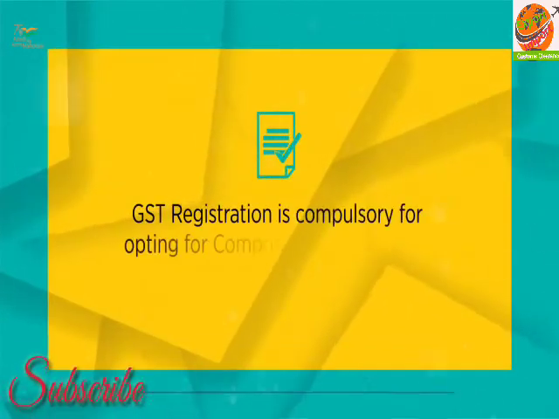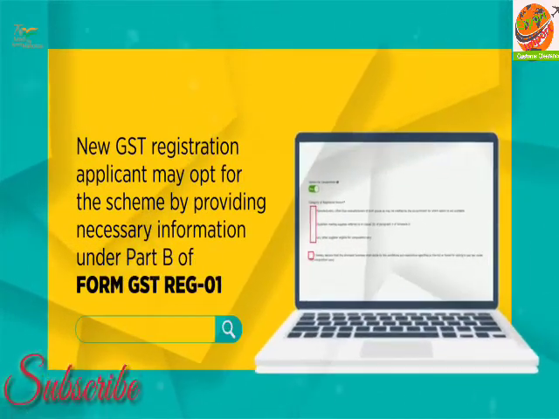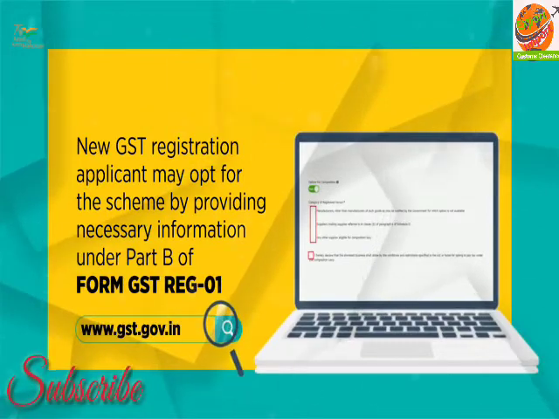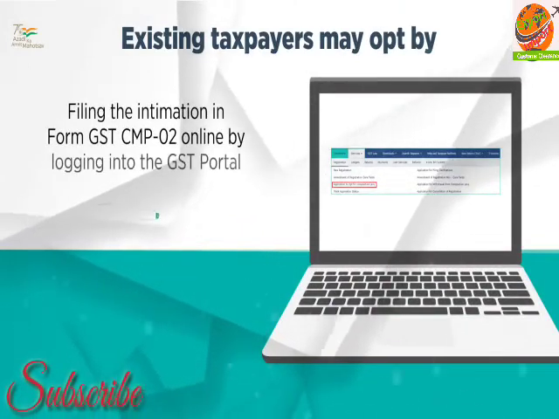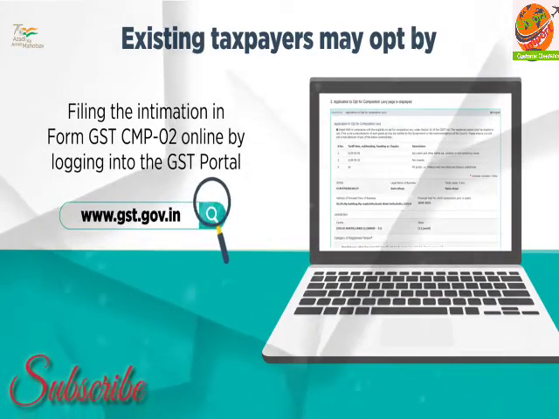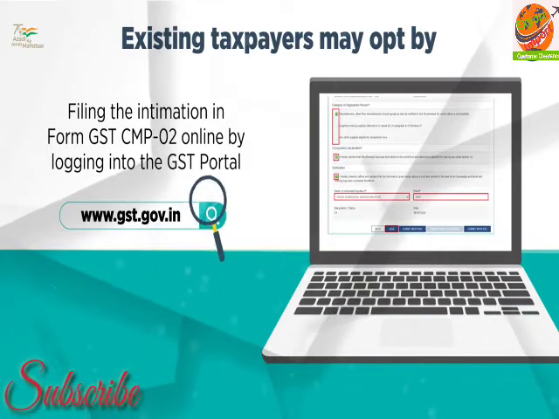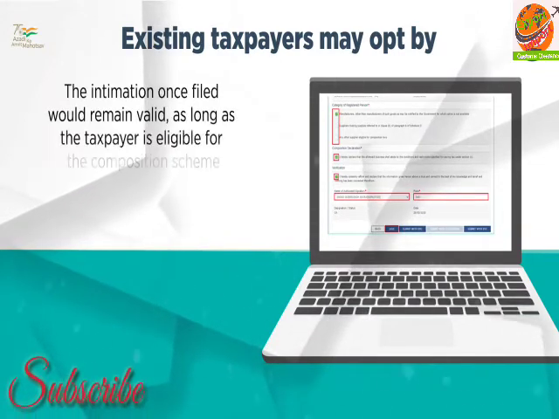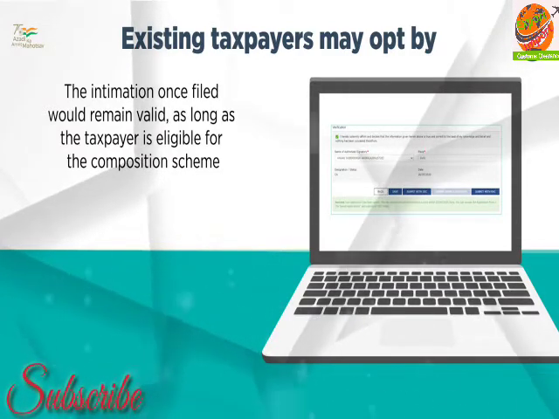Registration under GST law is compulsory for opting for the scheme. A new GST registration applicant may opt for the scheme by providing necessary information under Part B of Form GST REG 01. Any registered person who wants to opt for composition levy has to file GST CMP 02. This can be done online by logging into the GST portal. This intimation should be given before the beginning of the financial year. The intimation once filed would remain valid as long as the taxpayer is eligible for the composition scheme under GST.